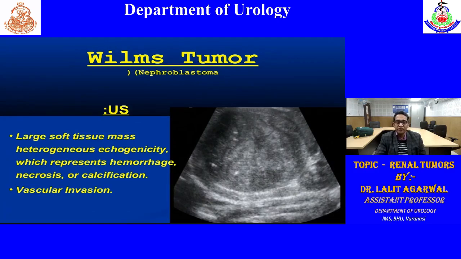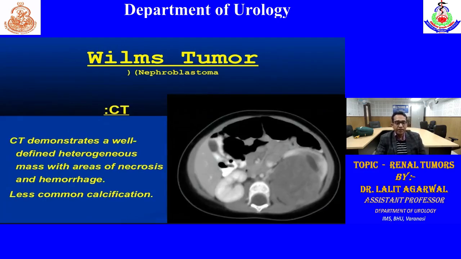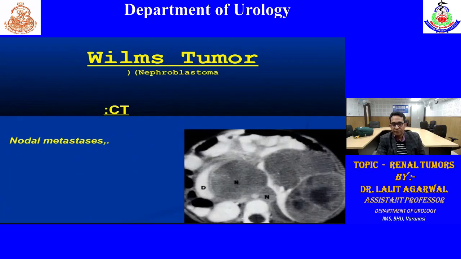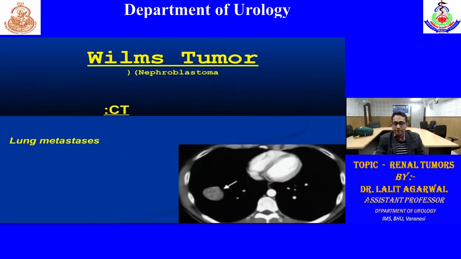We can also have an idea of vascular involvement, though mainly by CT scan or MRI. On CT scan, we can demonstrate a well-defined heterogeneous mass, because both cystic and solid components are there. We can appreciate hemorrhage also, and less commonly calcification. This is a CT scan showing hepatic metastasis. This is showing tumor in the kidney along with nodal metastasis. This is lung metastasis, we can appreciate.